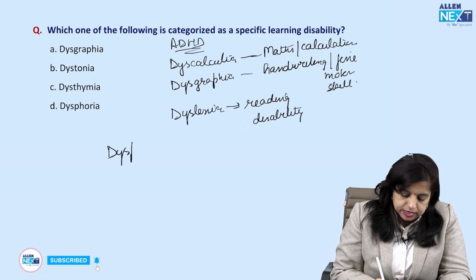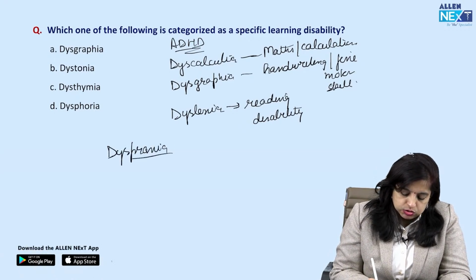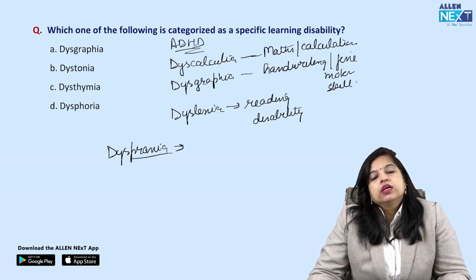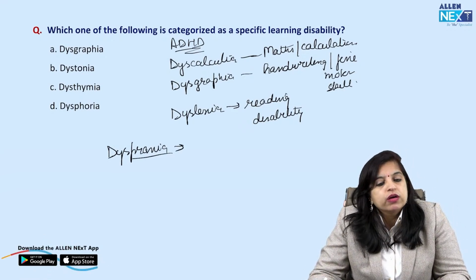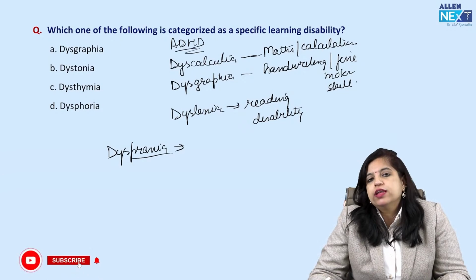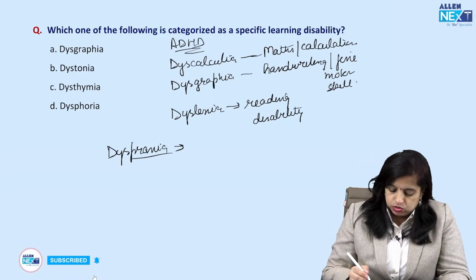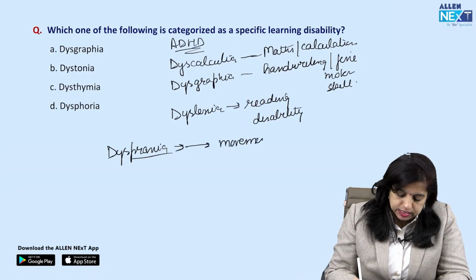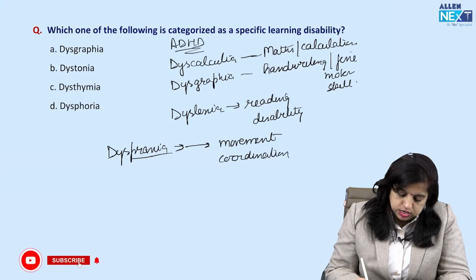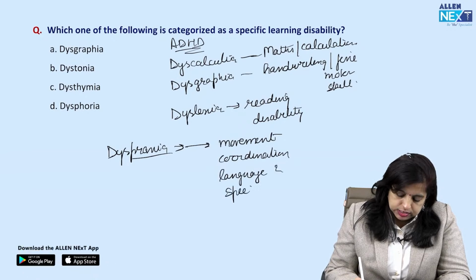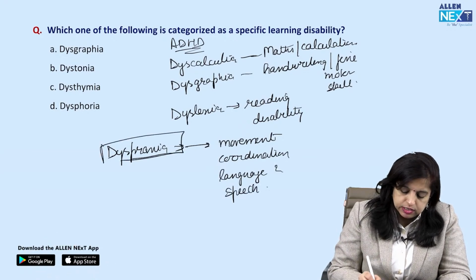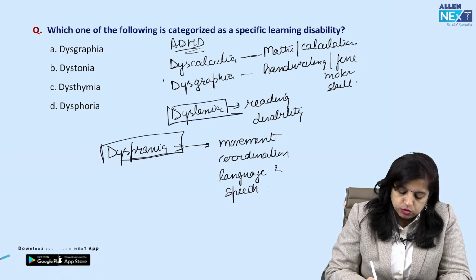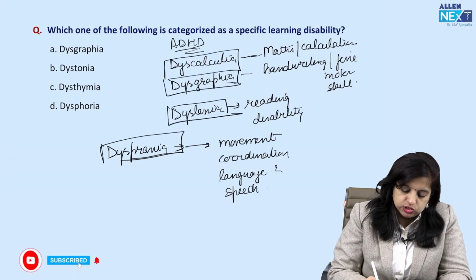देन वन मोर थिंग व्हिच इज लेफ्ट इज डिस्प्रैक्सिया। What is dyspraxia? Can anybody tell me? Yes. So dyspraxia में क्या होता है कि it is a disorder in which there is a problem with the movement, coordination, language and speech. ठीक है, तो अगर हम लिखें इसको, the problem is with the movement, coordination, language and speech. तो ये सब तरह तरह की लर्निंग डिसेबिलिटीज हैं जो आपको पता होनी चाहिए, इंक्लूडिंग ADHD ऑल्सो, ठीक है।